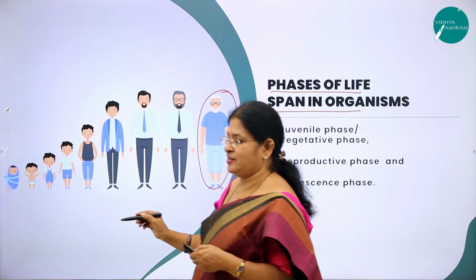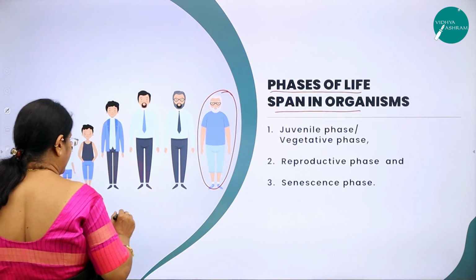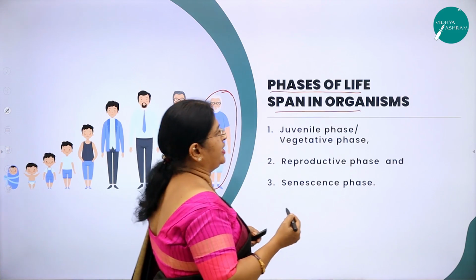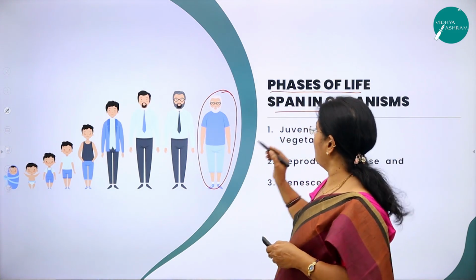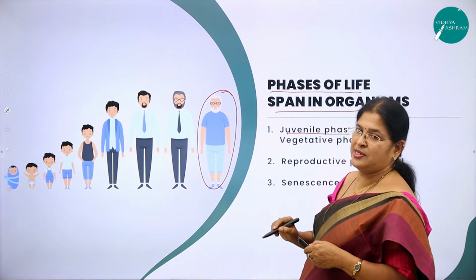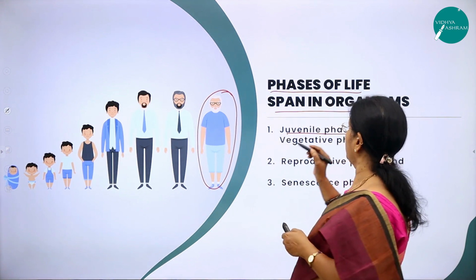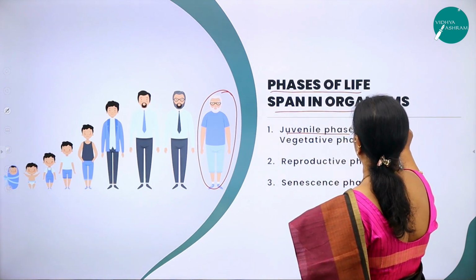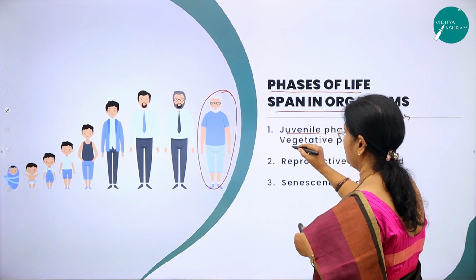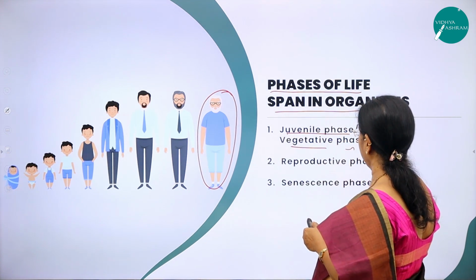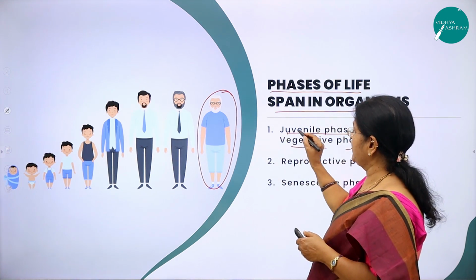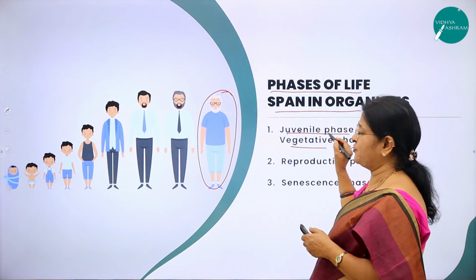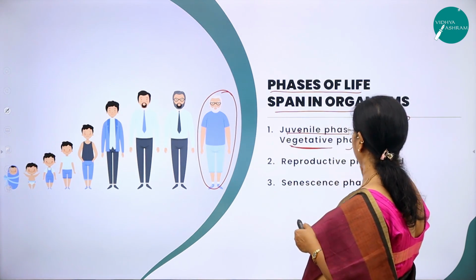What I mean to say here is, there are 3 phases of lifespan in an organism. One is called the juvenile phase. Actually, we use the word juvenile phase for animals, whereas we use the word vegetative phase for plants. You should remember, the juvenile stage is used for animals and the vegetative phase for plants.